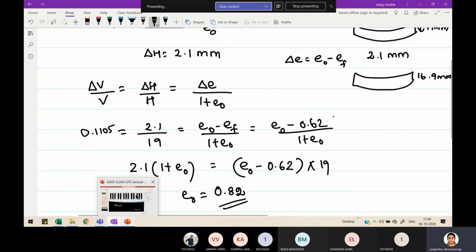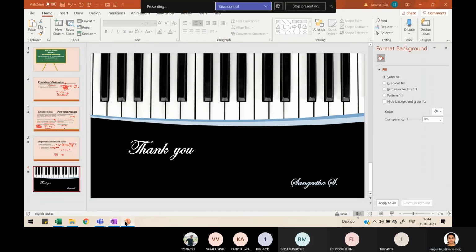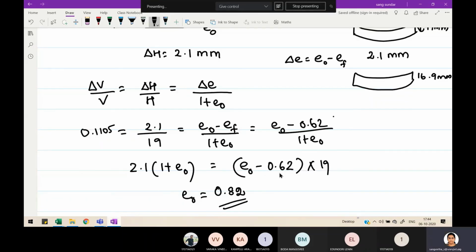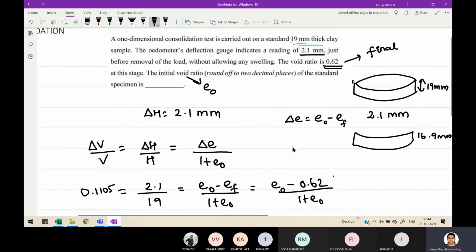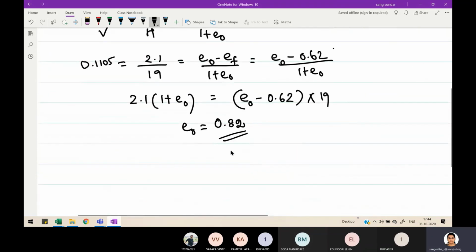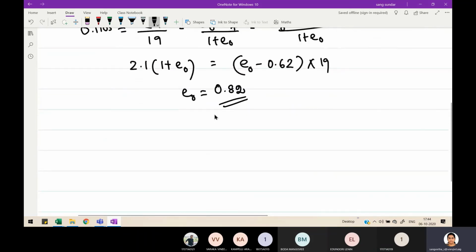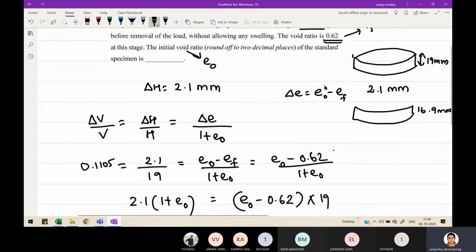Now you can check a few parameters also. Before conducting the consolidation test, the initial void ratio was 0.82. After applying the load, after final consolidation, the void ratio has reduced. That is what we are saying: once you apply load, the void ratio decreases. That is why it became 0.62. Initially it was 0.82, now it is 0.62. So your void ratio is decreasing.